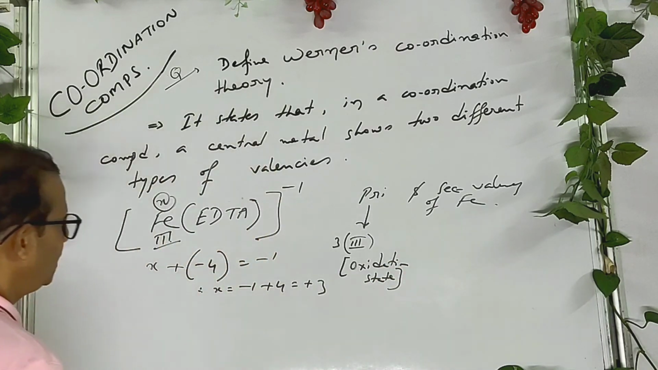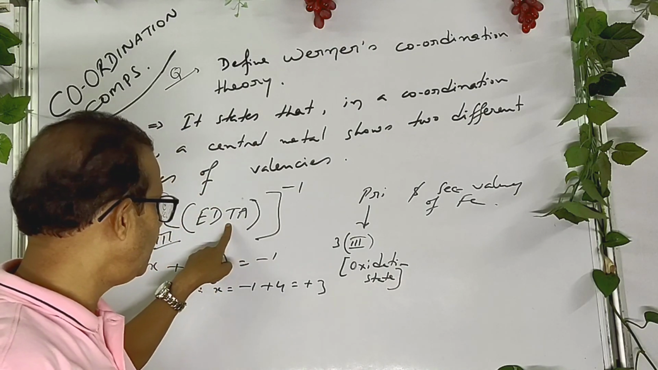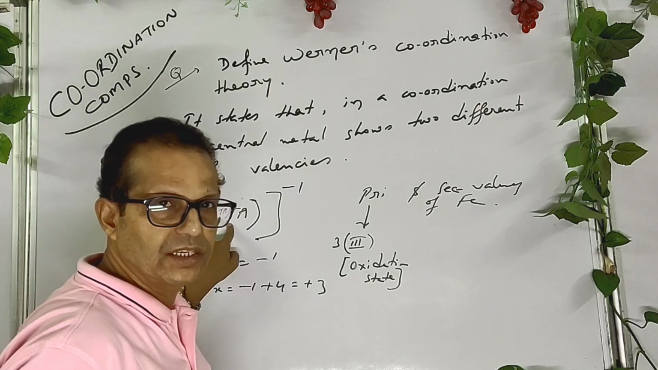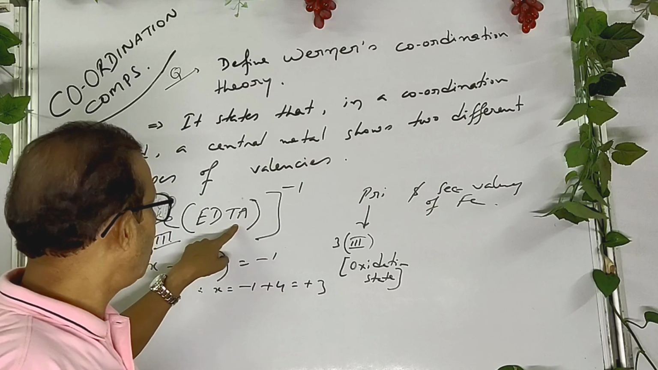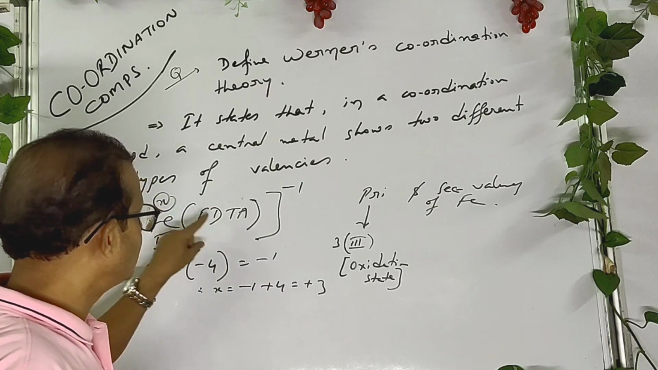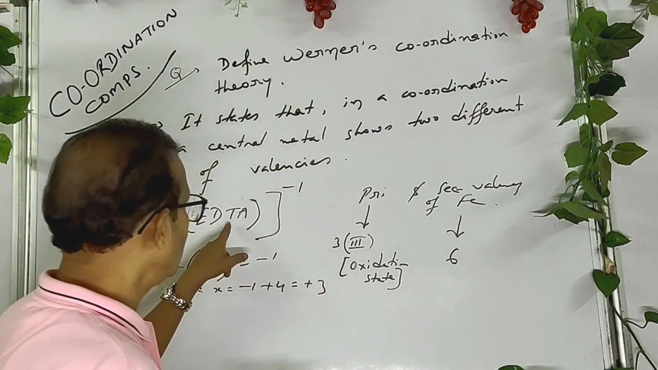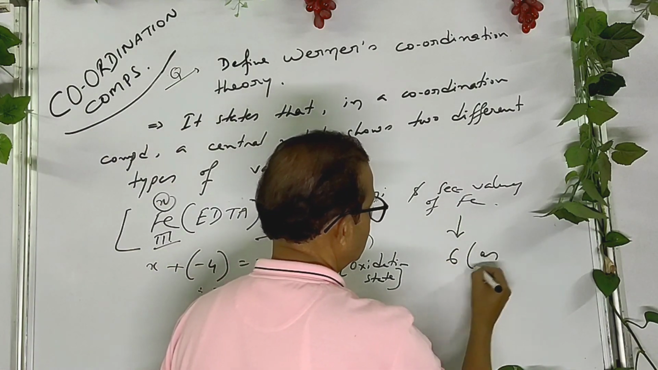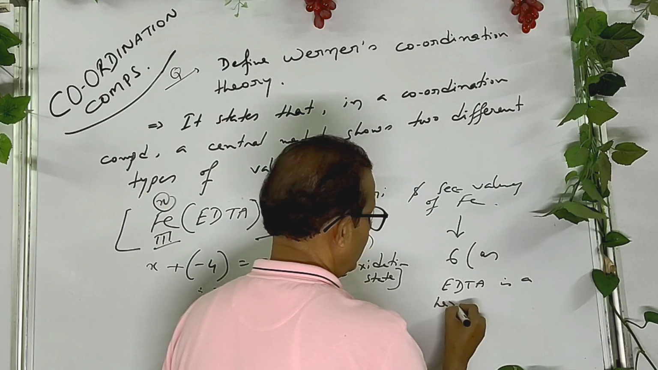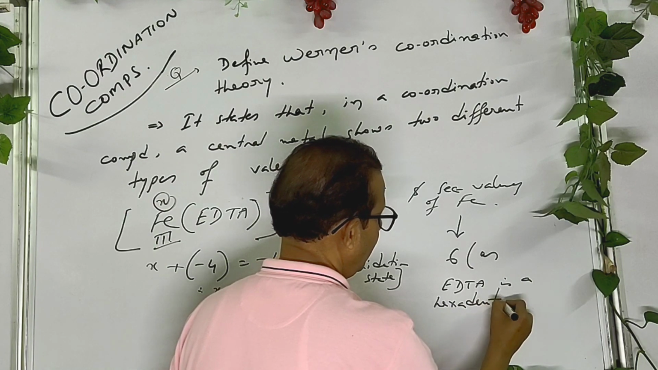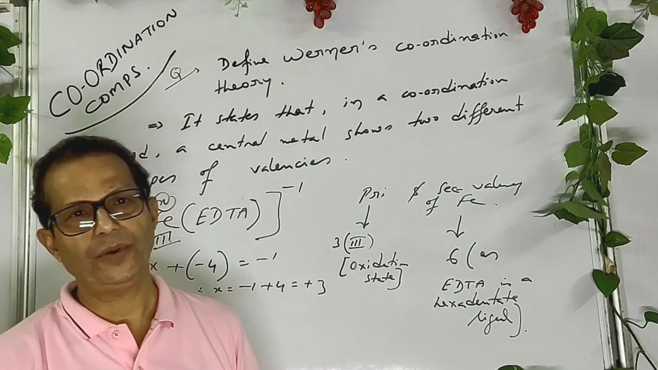And secondary valency, each EDTA, this is very important for your board, remember it. Each EDTA makes 6 coordinate bonds with the central metal. So the coordination number of iron is 6 here. So the secondary valency is 6, because EDTA is a hexadentate ligand. So I think you understand today's topics, okay?